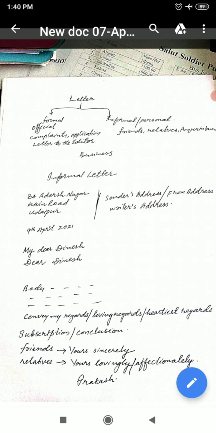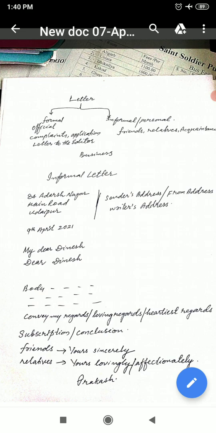Got it? If you want to write My dear Dinesh, then the d of dear must be small and all the other first letters must be capital. For example, M and D for Dinesh, both must be in capital, and the d of dear must be in small letter.